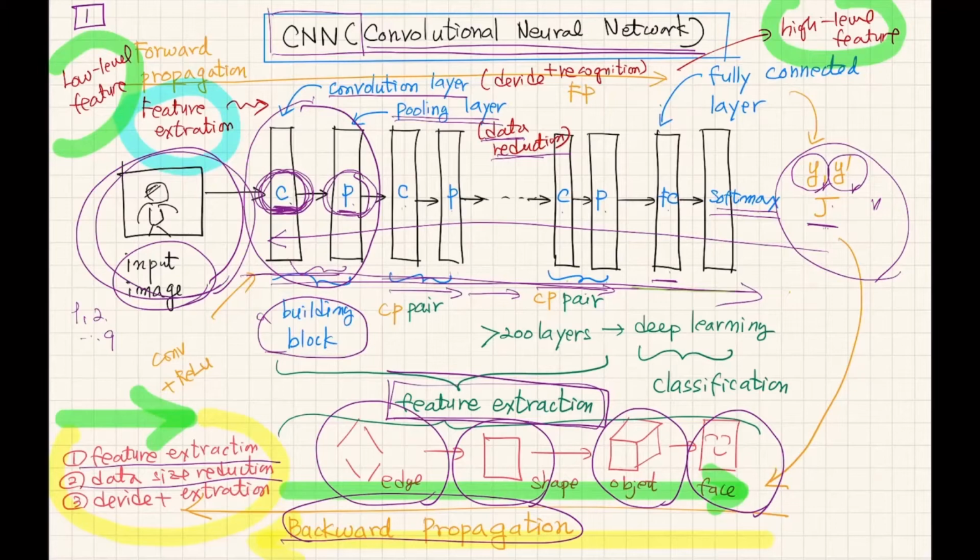The convolution function is to make a feature extraction. At the beginning, a large scale, rough feature will be extracted. At the end, more object or identity extraction will be performed.